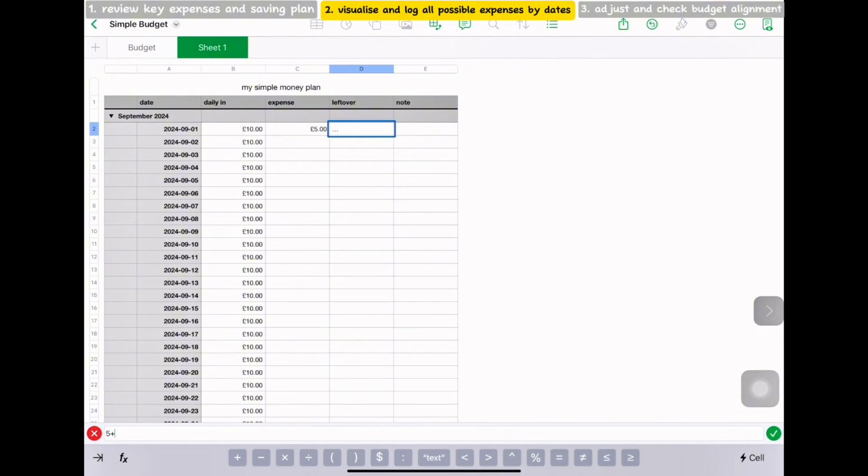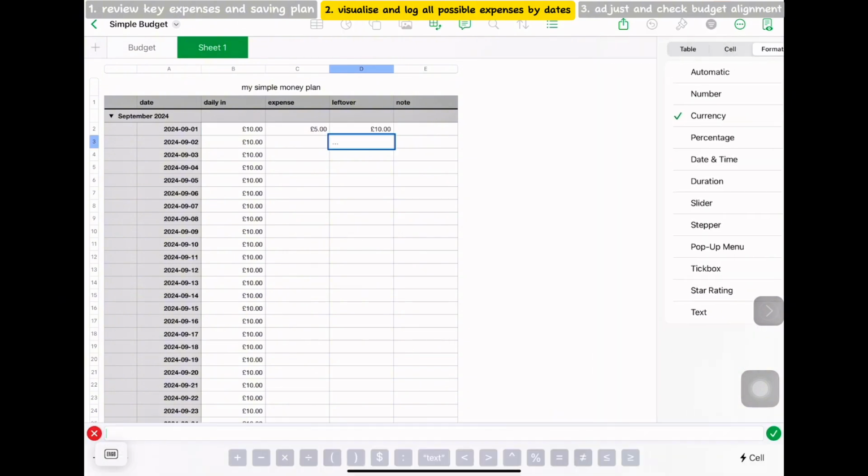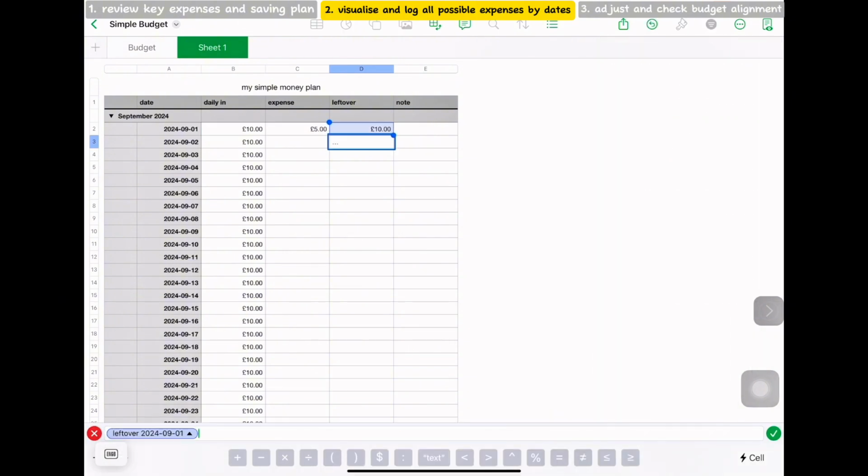And I put some expense, and then for leftover I'll do the formula, assuming there were £5 left from the previous month. So there'll be 5 plus daily in £10 minus £5 of my expenses.